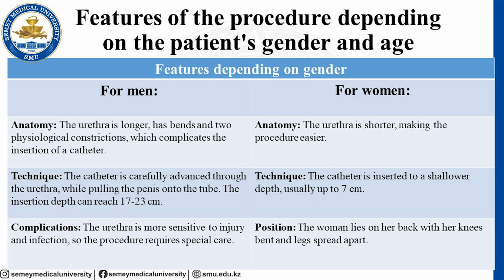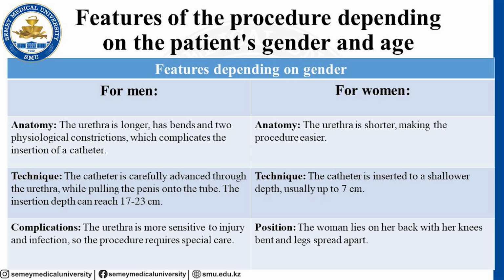Also, before you do the catheterization procedure, we need to prepare all the equipment. And also during our procedure, we don't forget about the features of the procedure depending on the gender.